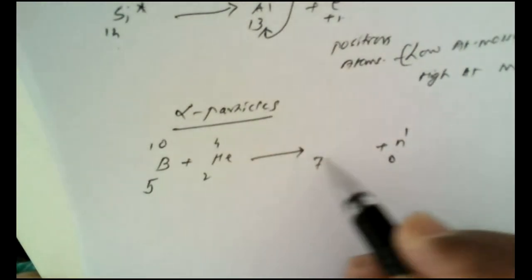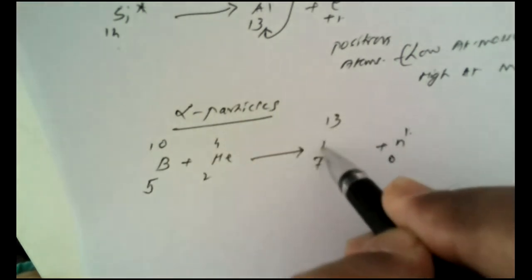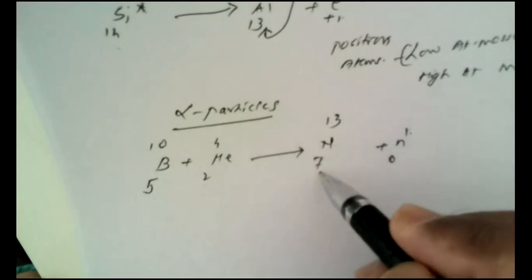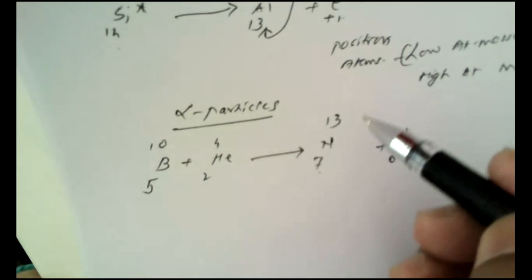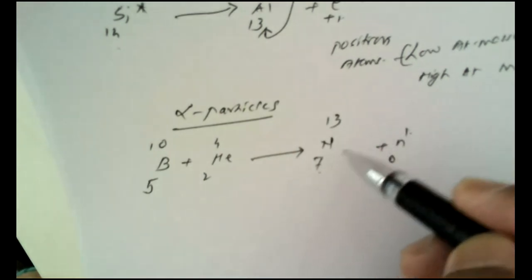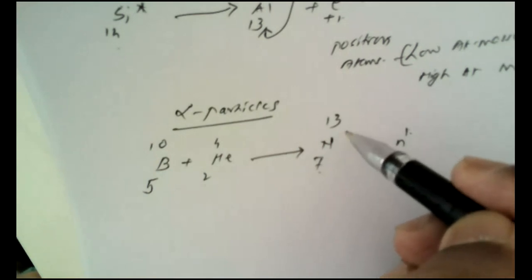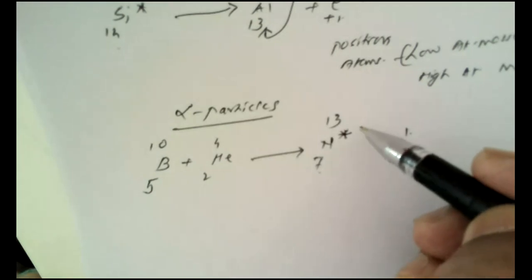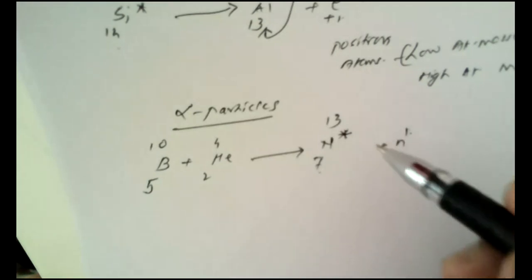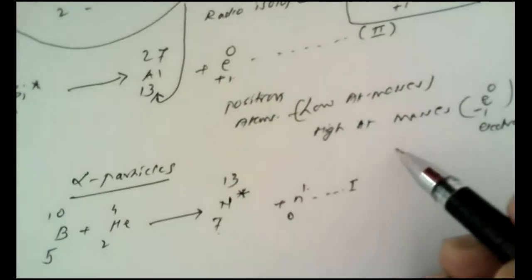It is very simple. 5 plus 2 is 7. 10 plus 4 is 14 minus 1 is 13. 7, 13. Atomic number 7 is of nitrogen, but the stable nucleus of nitrogen has atomic mass 14, but here the atomic mass obtained is 13, and hence it is again a radioisotope. So you have to mark this nitrogen 7, 13 as a radioisotope, as it is the first step of this reaction.